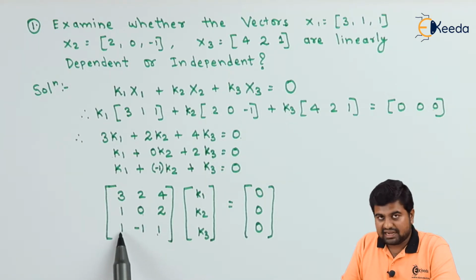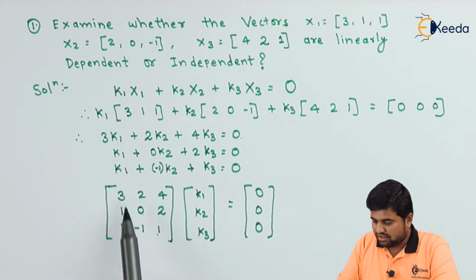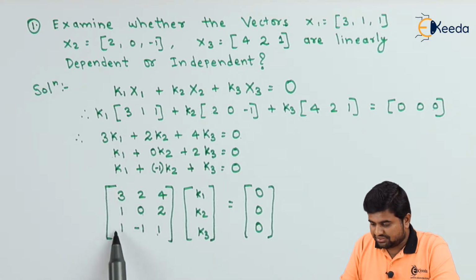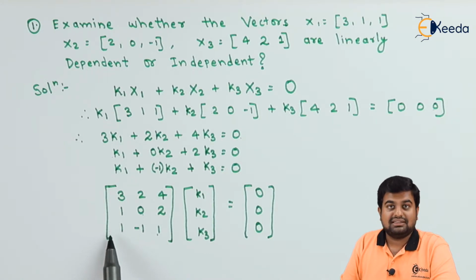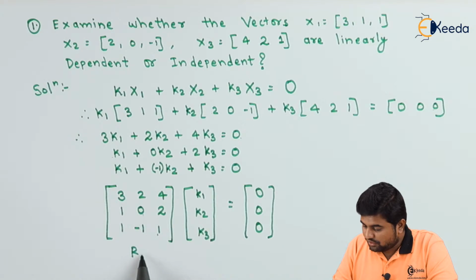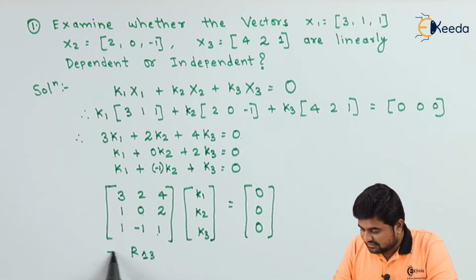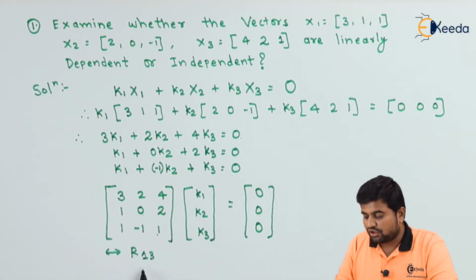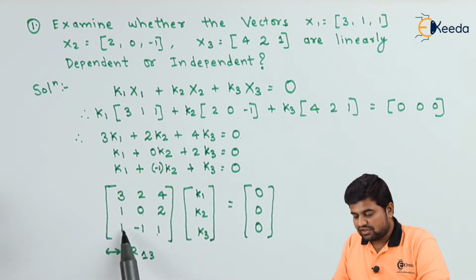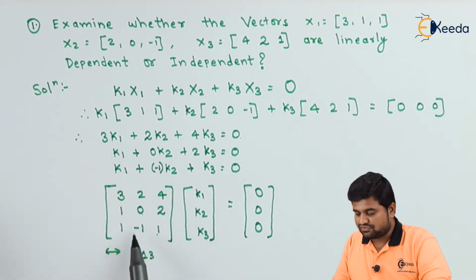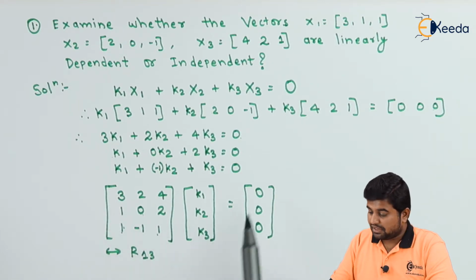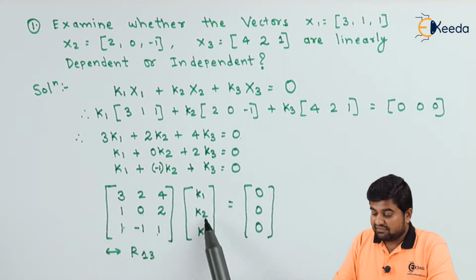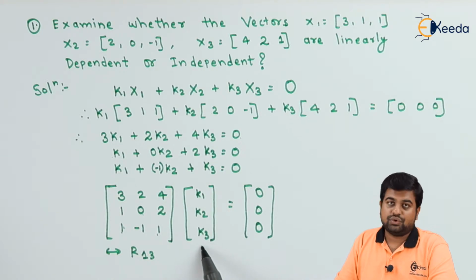So what we can do, we can interchange the first row and third row. The operation is called R13. Let us perform this operation called R13. So the first row will get transferred to third and third will be here. So basically k1, k2, k3, these values we don't have to change.